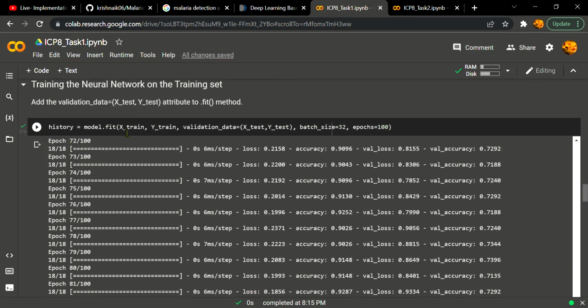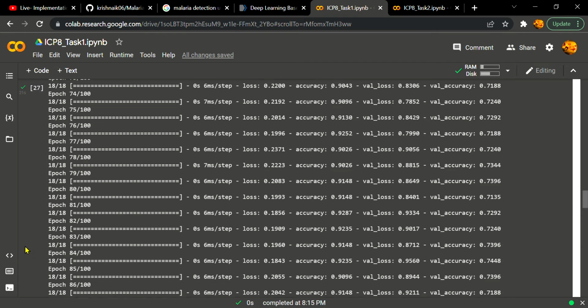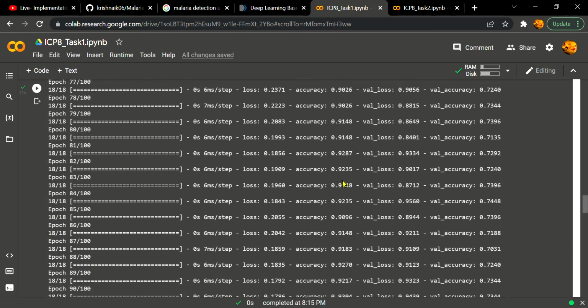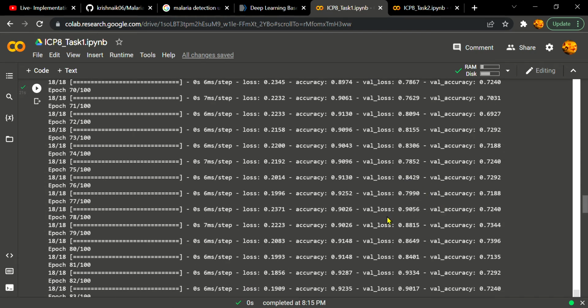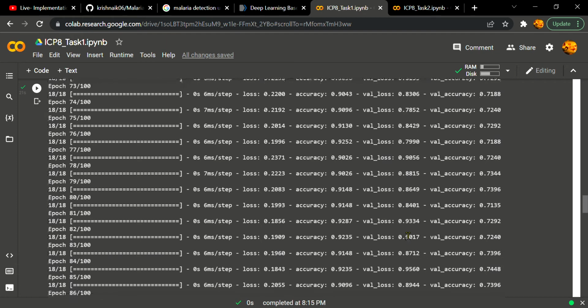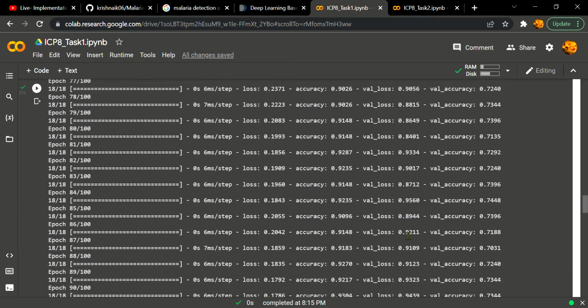So here I am fitting the model using X test and Y test for the validation data. I am giving the batch size of 32 and number of epochs as 100. For each step, the accuracy keeps increasing, and the validation loss also keeps increasing.